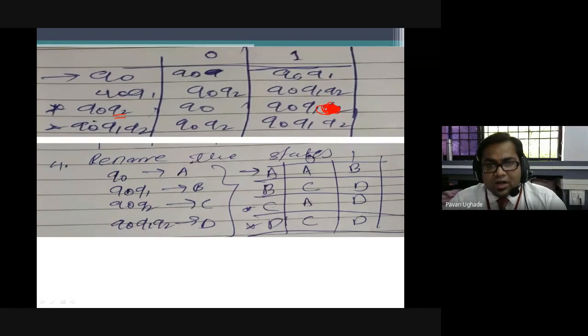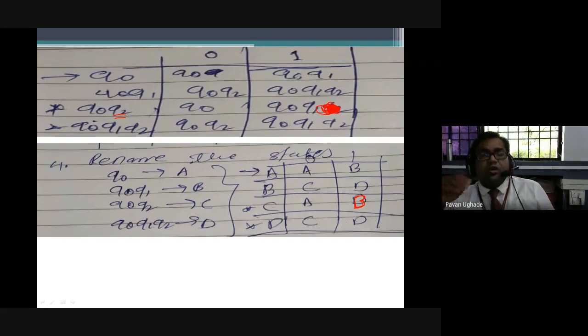Now, as a lot of Q0 Q2 combination states are there, to avoid this kind of confusion, we are renaming the states. Q0 will become A, Q0 Q1 will become B, Q0 Q2 will become C, and Q0 Q1 Q2 will become D. So this will be represented like this. Q0 Q1 is B, so this is actually a B. I'll make the corrections here. This is B, I made a mistake. Now this looks better.